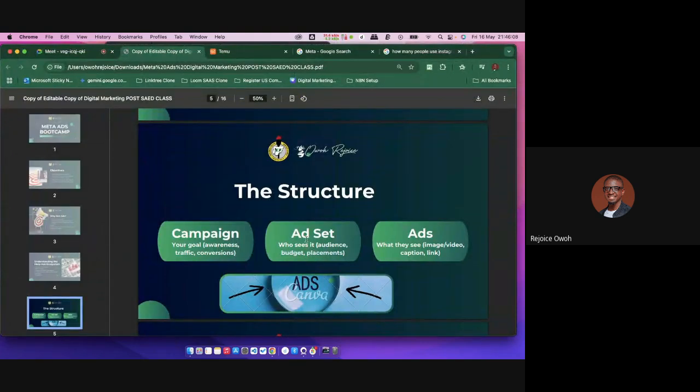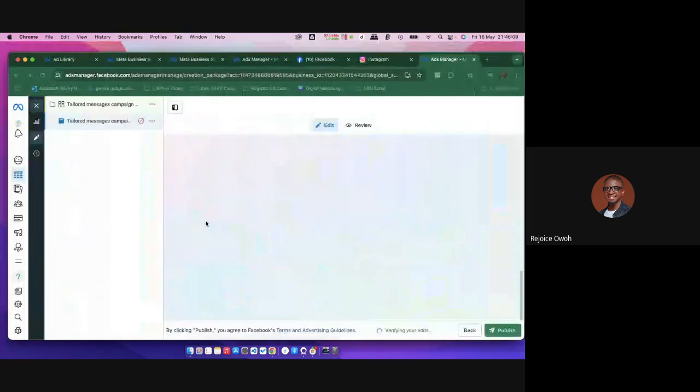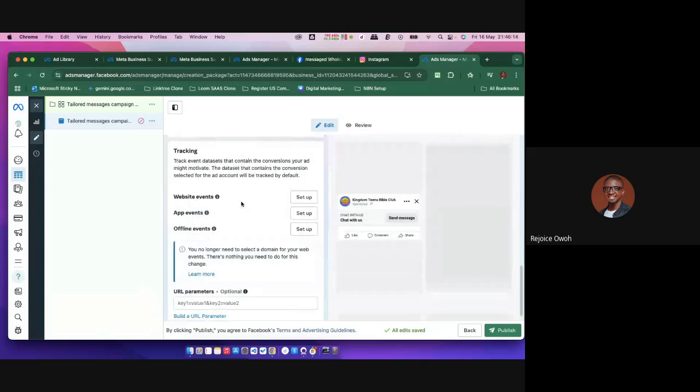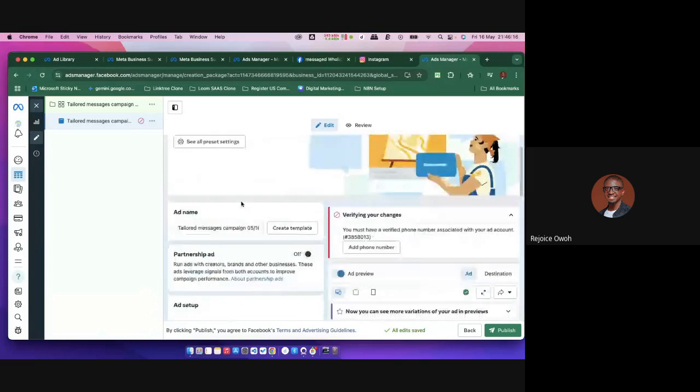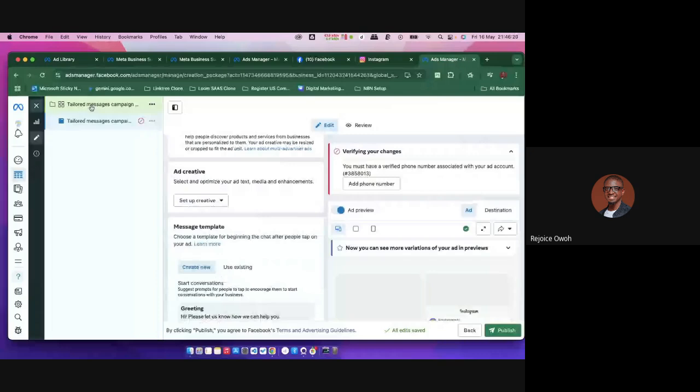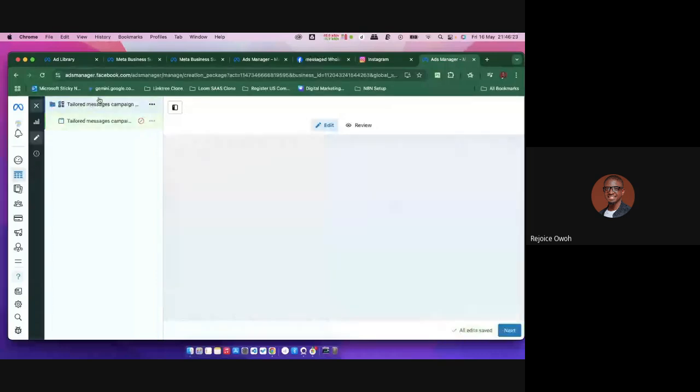Now I'm also going to come to the placement. Your ad specifically is also different. Your ad means what exactly do I want to promote, right? Okay, this is where we're sort of going to the ad. But before we set up the ad, let me complete the ad set first.